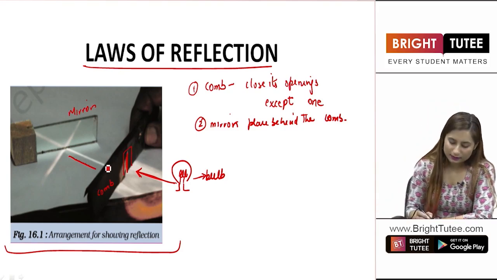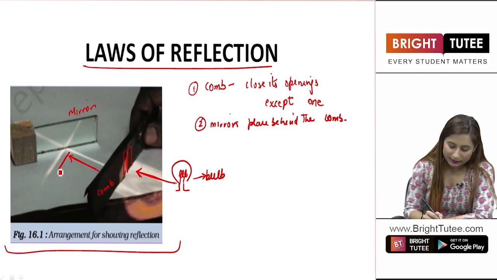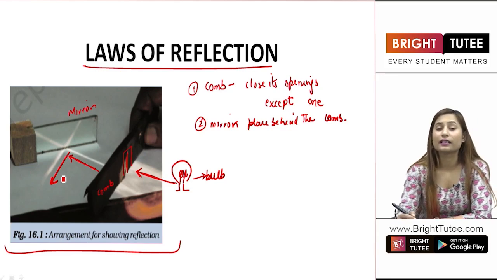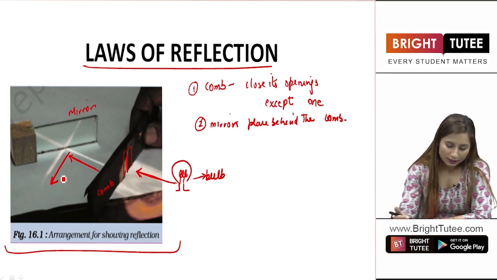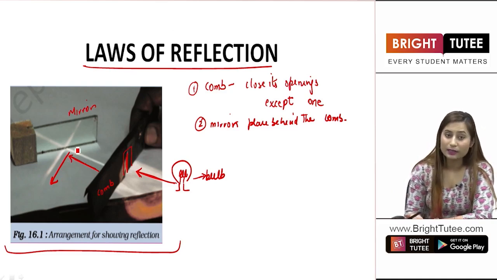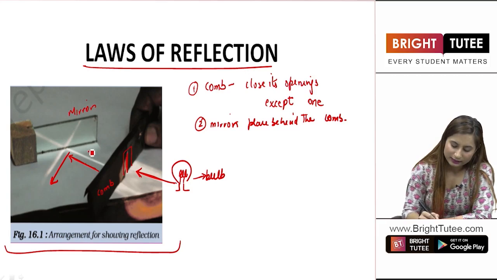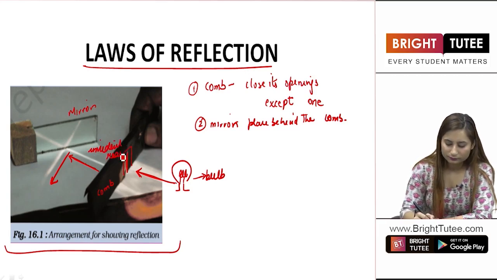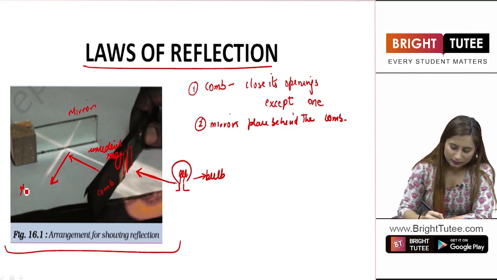Now what happens is, as soon as this ray passes and falls on the mirror, the mirror reflects the light into another direction. There is a totally different direction into which the light moves. It is the same amount of light. There is no change in the beam. You can see in this picture as well that the amount of light that is incident on the mirror, this is the incident ray, and this is the reflected ray.